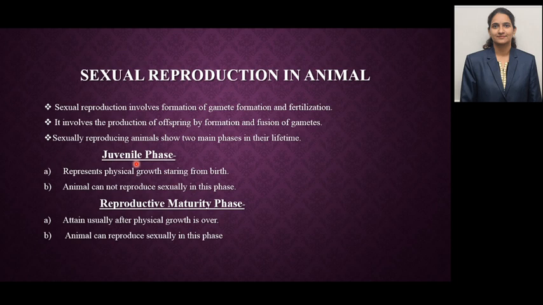It represents the physical growth from birth, and this physical growth phase comes under the juvenile phase, and animals cannot reproduce sexually in this phase as their physical growth is not yet completed. The reproductive maturation phase is attained usually after physical growth is over and development of genitals and other reproductive organs has happened, hence then they can reproduce sexually in this phase.